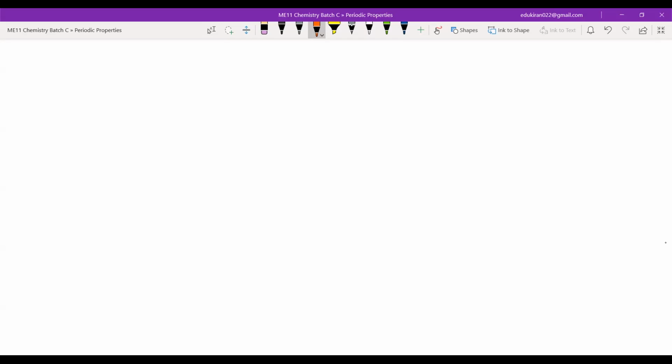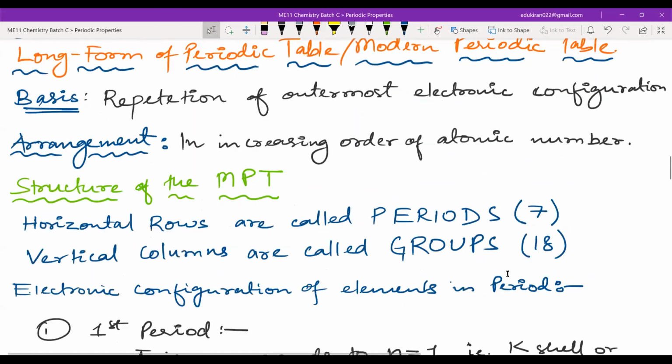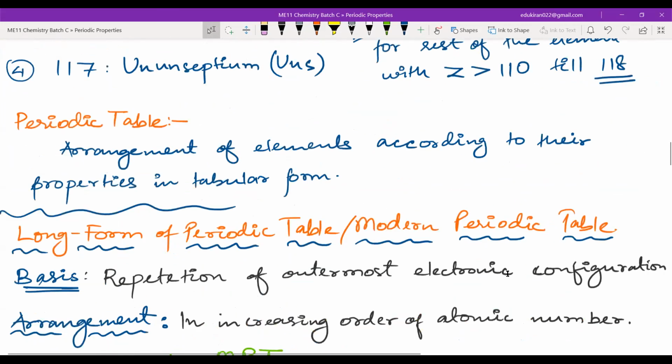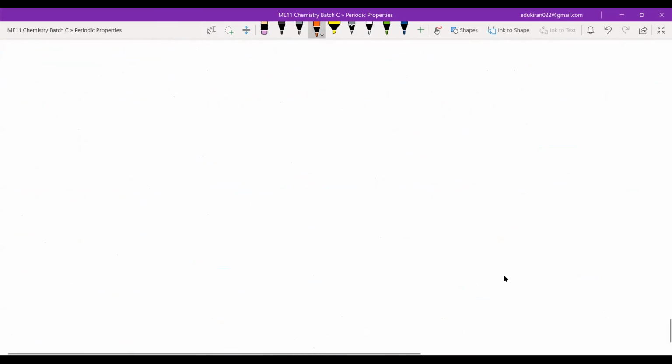How many groups are there? 18 groups. Very good. So how did we write this? Did we start with periods directly? Electronic configuration, periods. So now we will learn about groups.